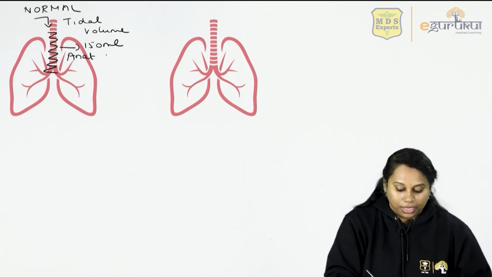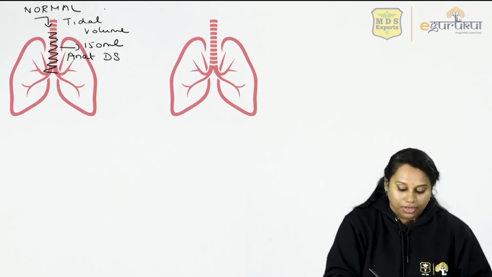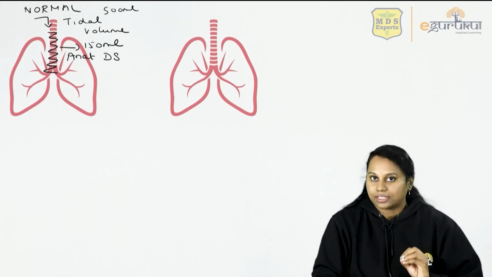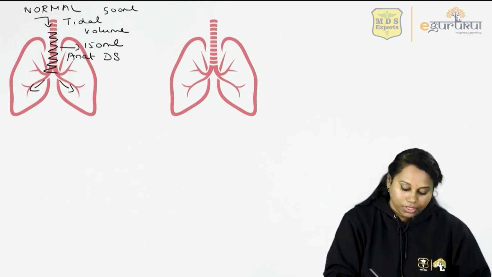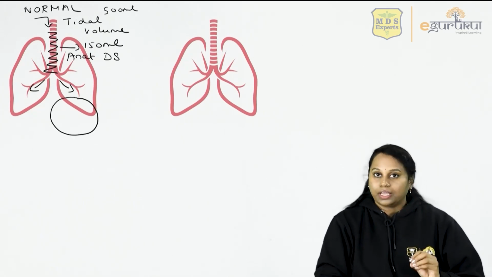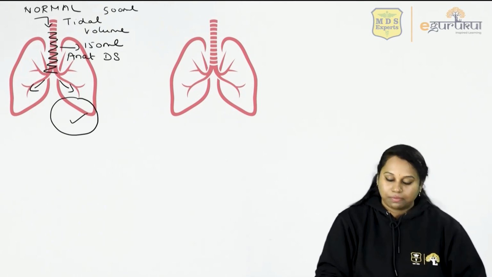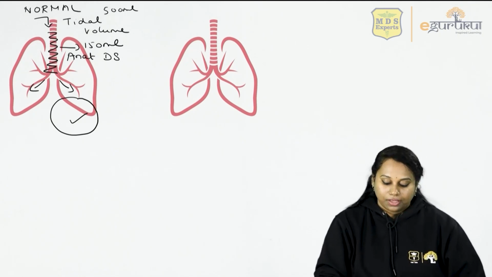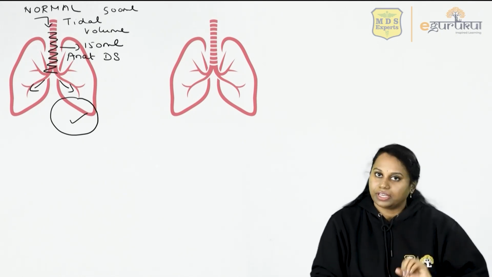That's called anatomical dead space. 500 ml of air came inside, 150 ml stays back in the anatomical dead space. The remaining air moves into the alveoli, and this is going to take part in gas exchange.